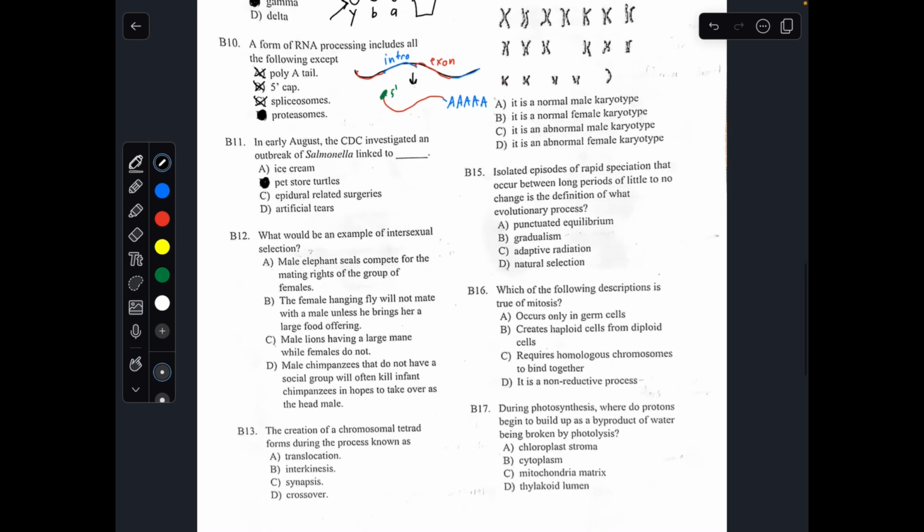Number 12. What would be an example of intersexual selection? So what is intersexual selection? Intersexual selection is when one gender has a preference towards another gender, a preference of specific characteristics from another gender.